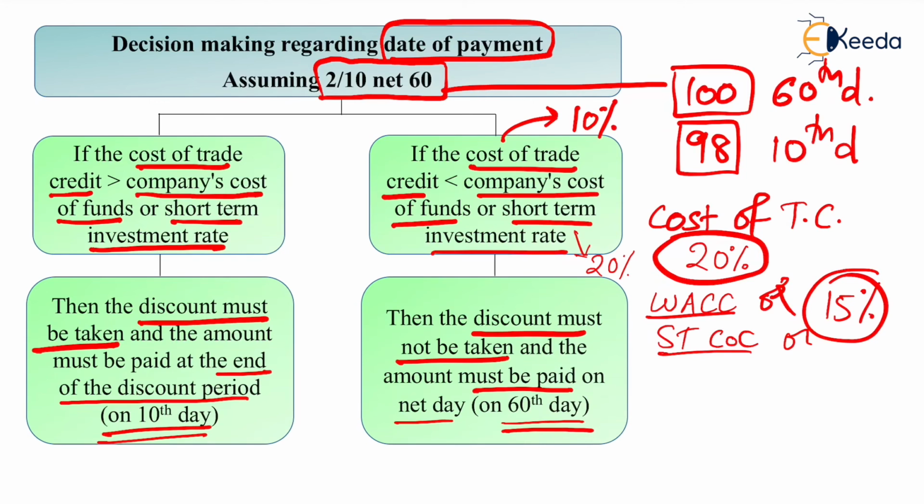So I hope you understood. We'll be comparing your cost of trade credit with your short-term investment rate. What is cost of trade credit? The cost of not taking the discount. If that cost is very much higher, take the discount, don't incur that cost. If that cost is lower and elsewhere you are earning a better return on your short-term investment, invest your funds there for 60 days and on the 60th day you can pay your supplier. So these are two decisions regarding date of payment.